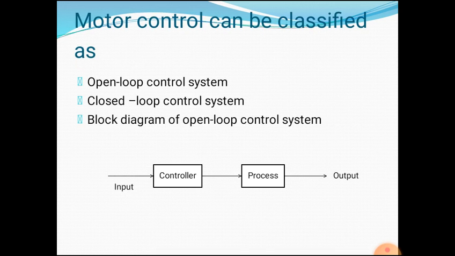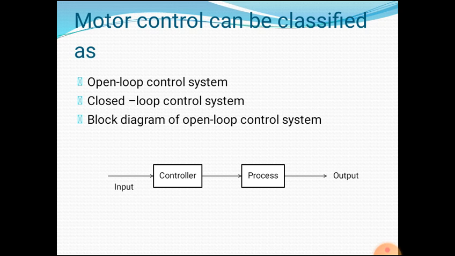Next, we'll move on to motor control, which can be classified into two types: open loop control system and closed loop control system. Block diagram of the open loop control system, which consists of input, controller, process, output. The output is independent of input.